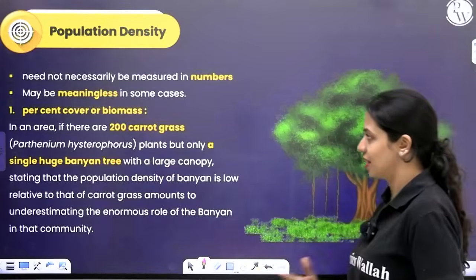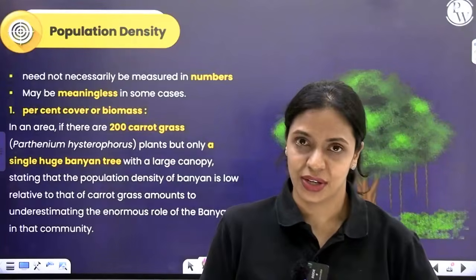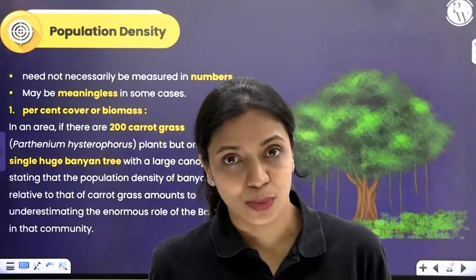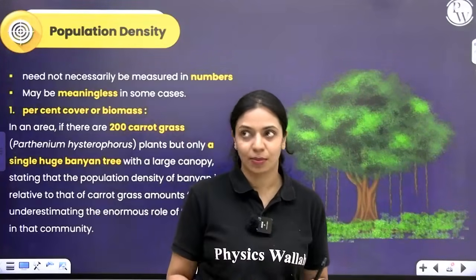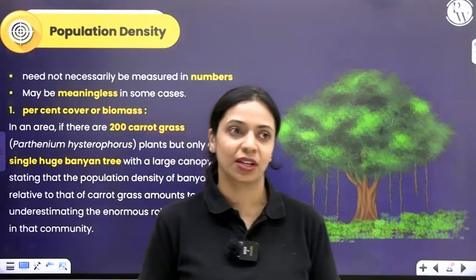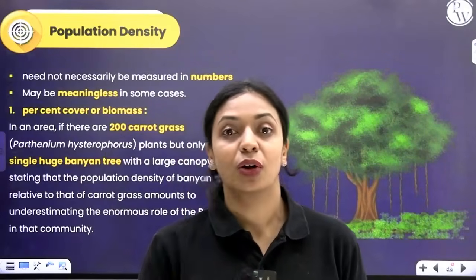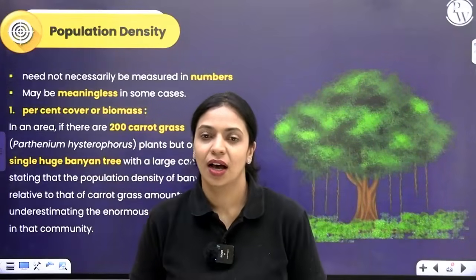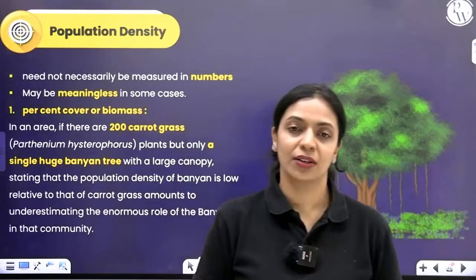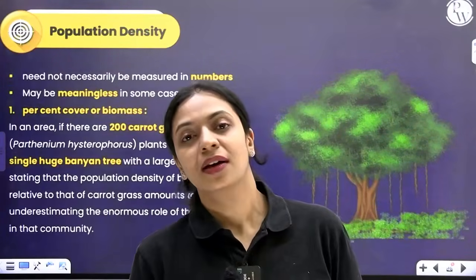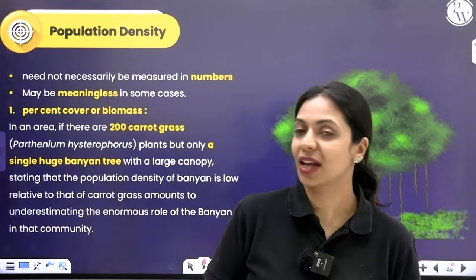Generally, population density is measured in terms of numbers, but it's not necessary that every time you measure it in terms of numbers only, because sometimes it can be meaningless, sometimes it can be too time consuming, sometimes it can be impossible. Whenever it is not possible to sit and count all of these organisms, or for whatever reason numbers are not suitable, you can use other parameters to measure population density. I'll give you an example.